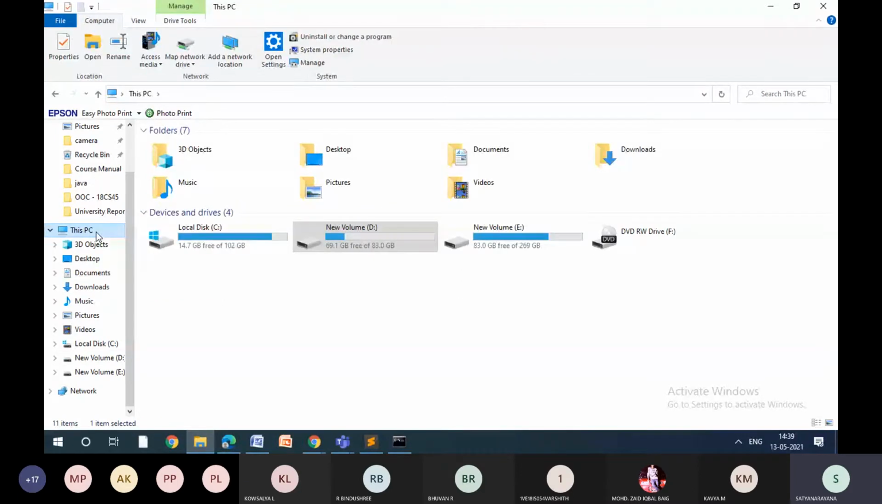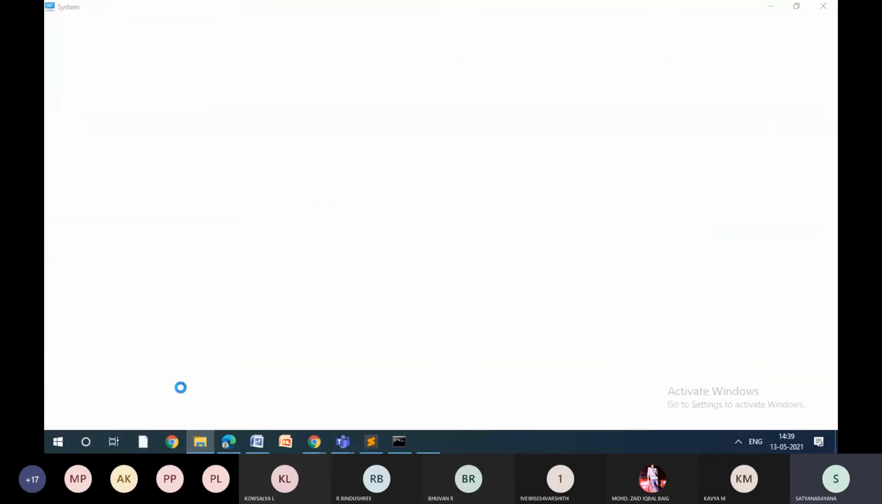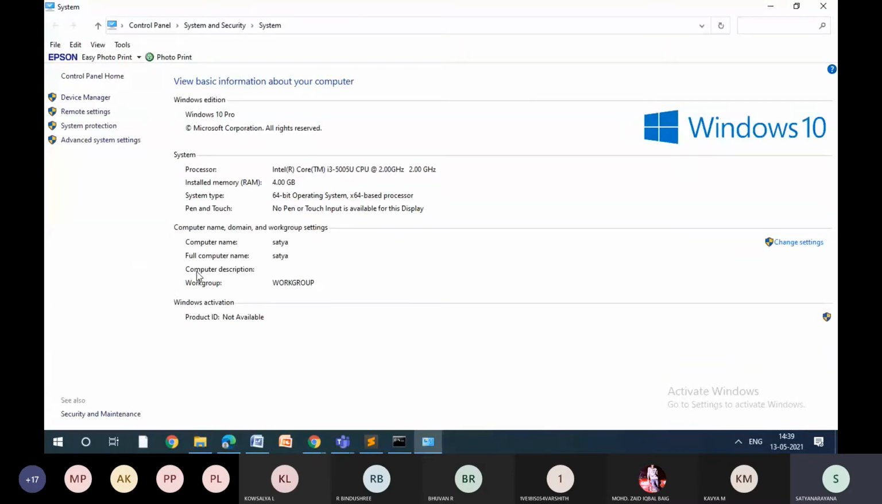Right click on it, go to properties. I'm just repeating: go to This PC, right click, properties. If it is Windows XP and all, there will be My Computer. Same thing, go to properties. There you will find the advanced system settings. Just click on that advanced system settings.